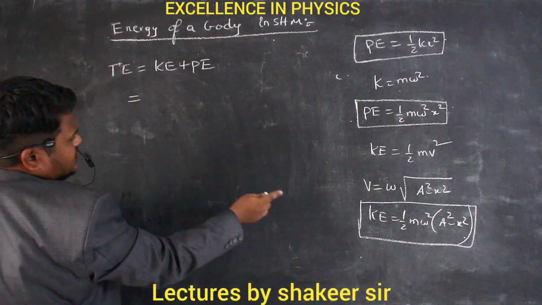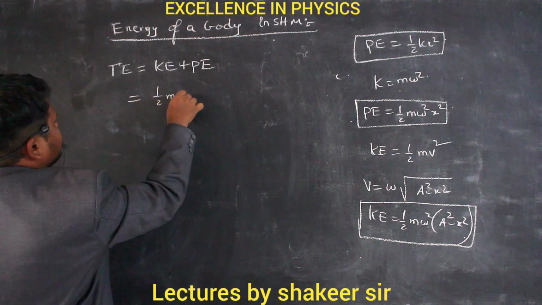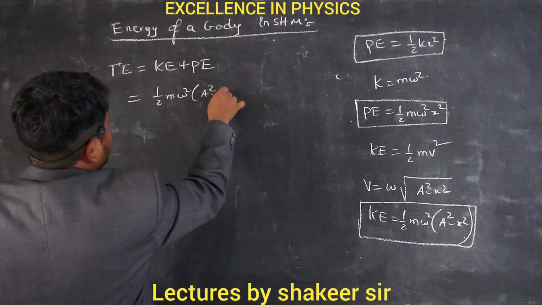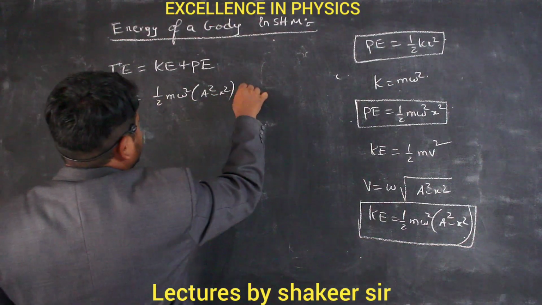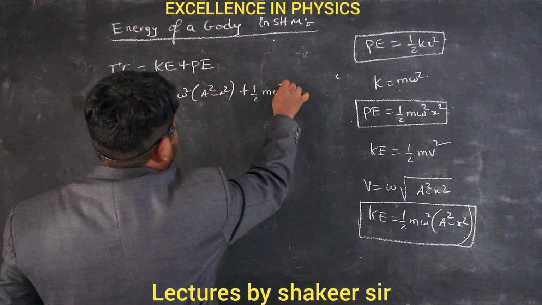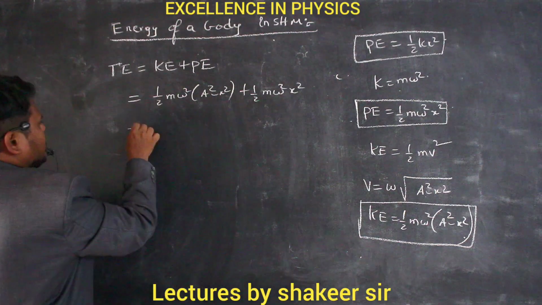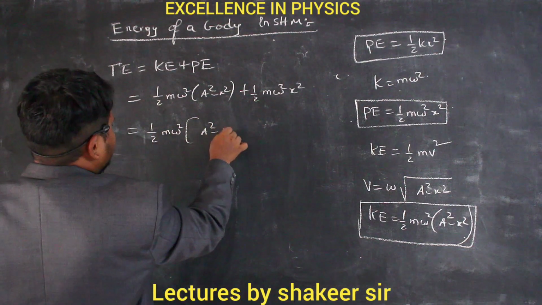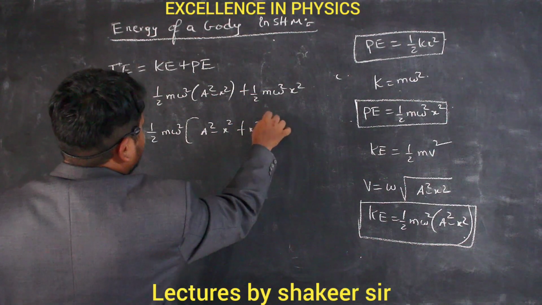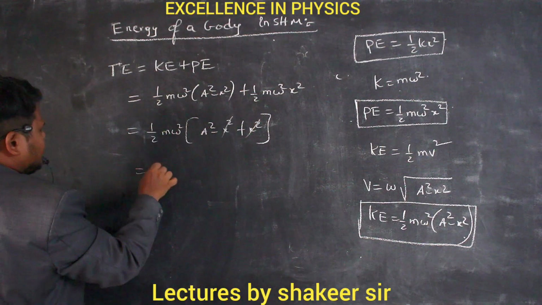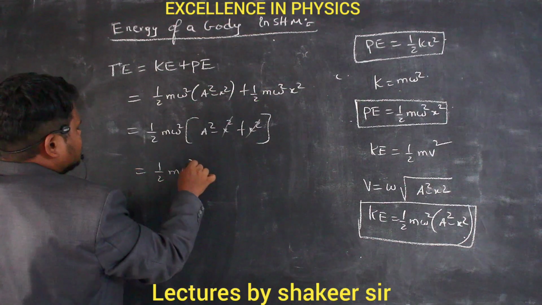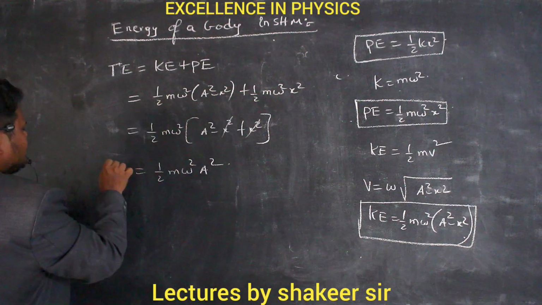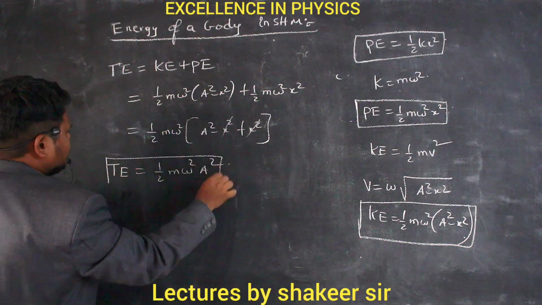So kinetic energy is how much? Half m omega square into a square minus x square, and potential energy is how much? Half m omega square x square. So if I take half m omega square common, then I can write a square minus x square plus x square. So plus x square and minus x square get cancelled. So half m omega square a square. So this is the equation for total energy of the particle.